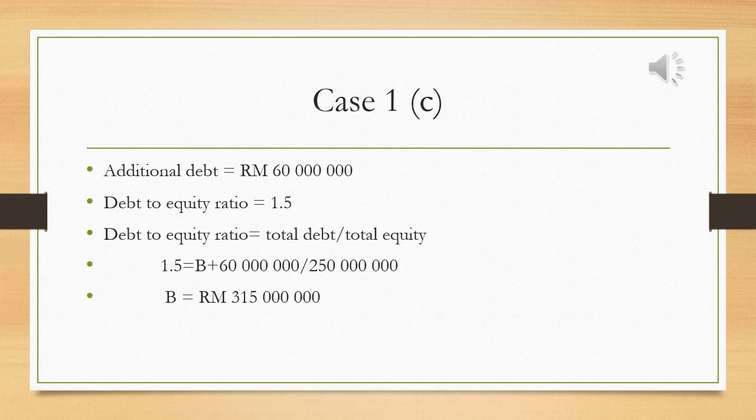For case 1C, additional debt is equal to RM 60 million, and debt to equity ratio is equal to 1.5. In the formula, debt to equity ratio is equal to total debt divided by total equity. 1.5 is equal to B plus 60 million, divided by 250 million. So we will get B equal to RM 315 million.